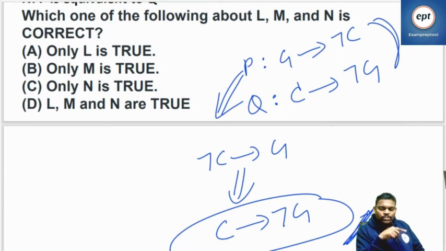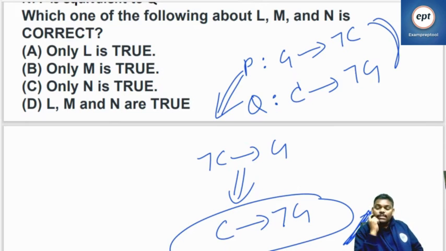Do inverse first, then do negation, then both are equal. Yes, someone mentioned contrapositive. Contrapositive. Both are equal.